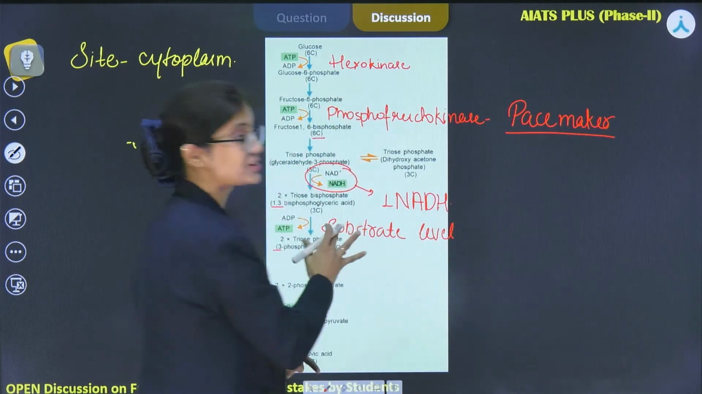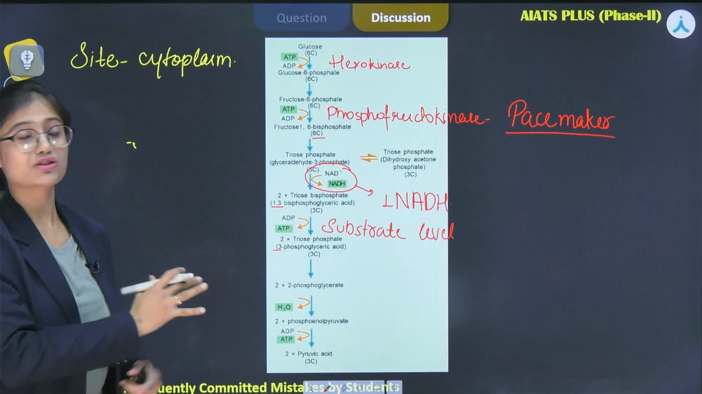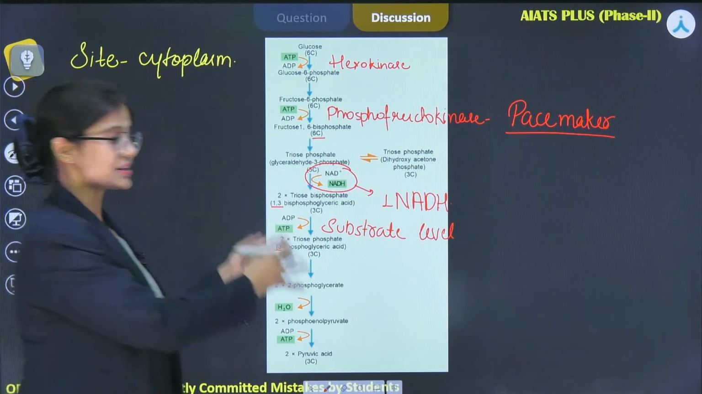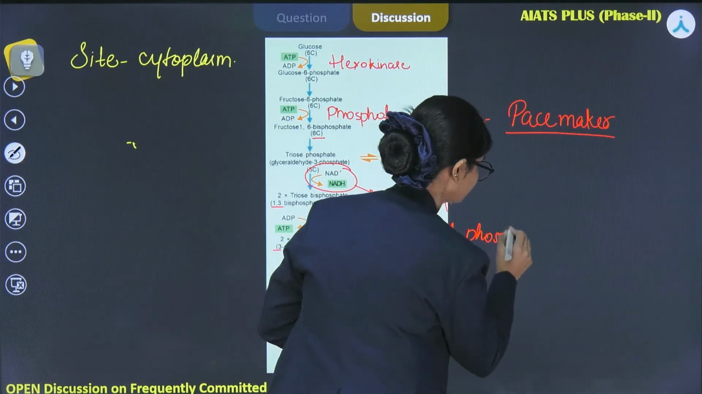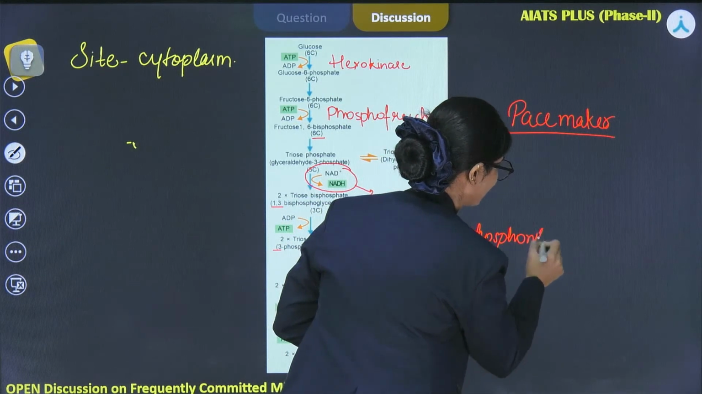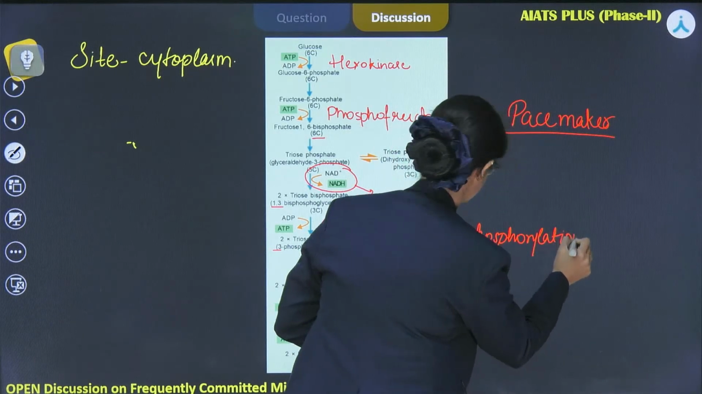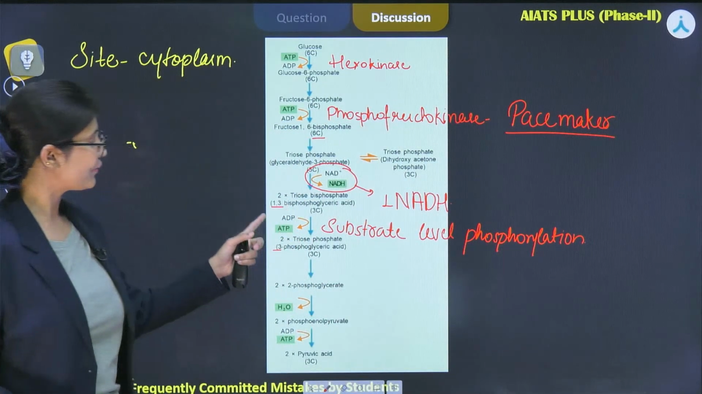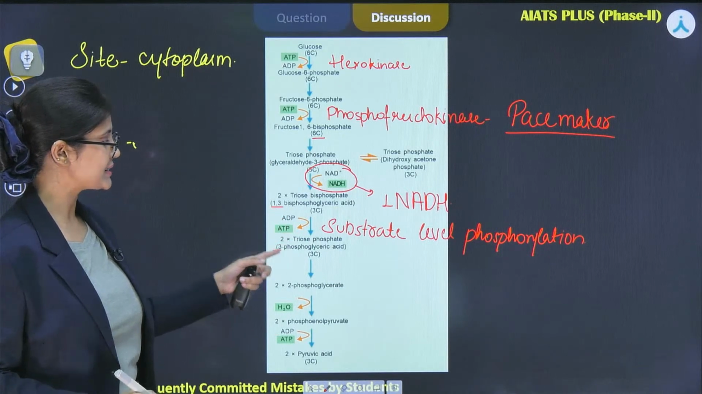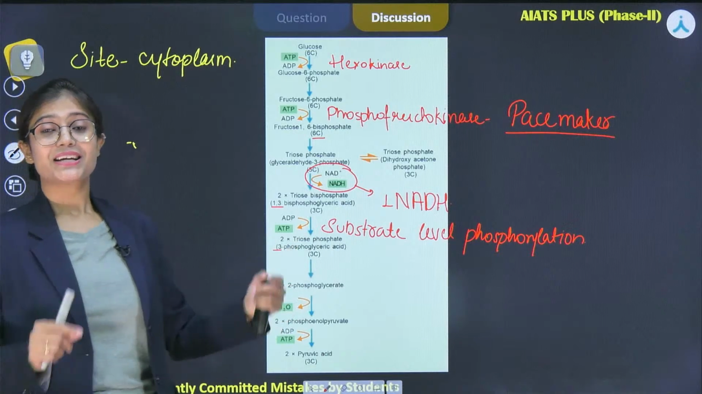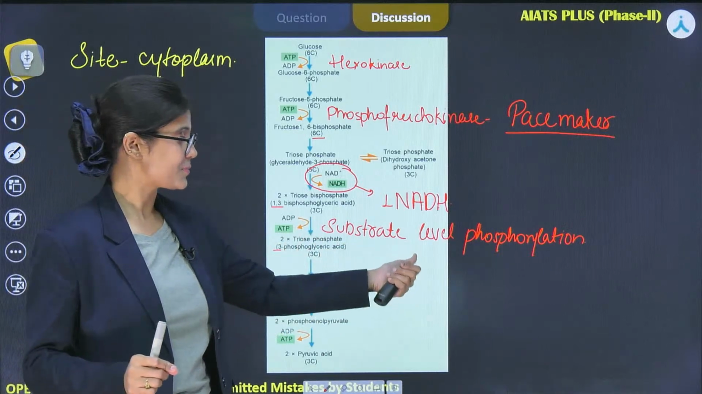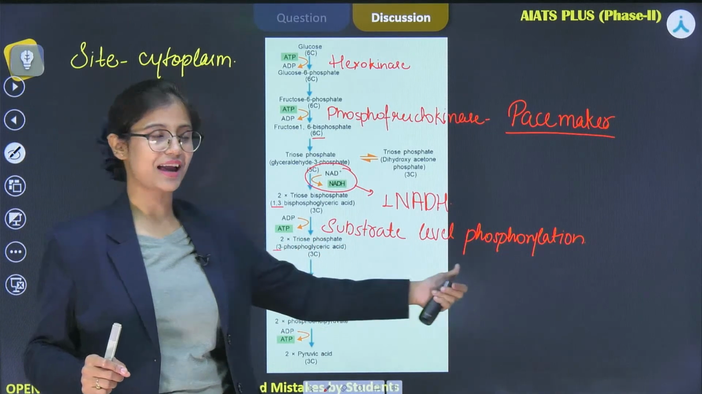This is the first substrate level phosphorylation reaction which is taking place during this process. Please remember this reaction also, that while conversion of 1,3-bisphosphoglyceric acid to 3-phosphoglyceric acid, one molecule of ATP is released, as this is the first substrate level phosphorylation reaction of glycolysis.